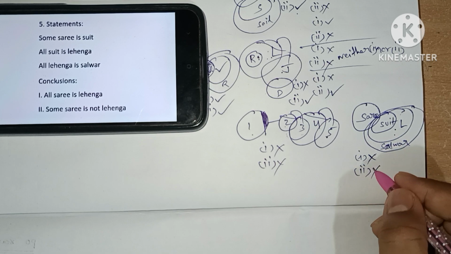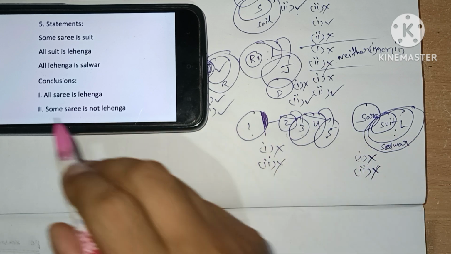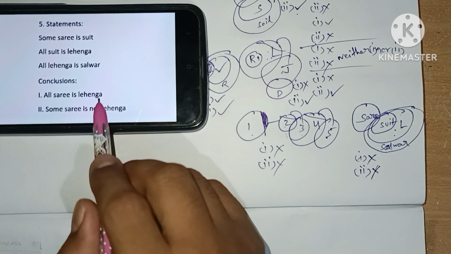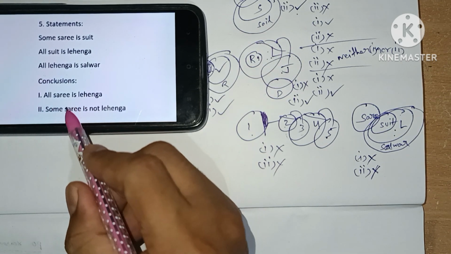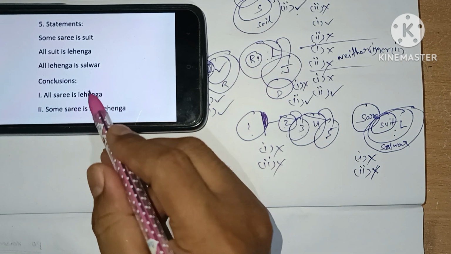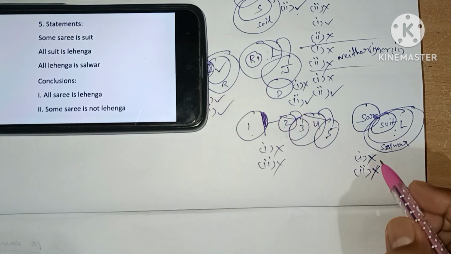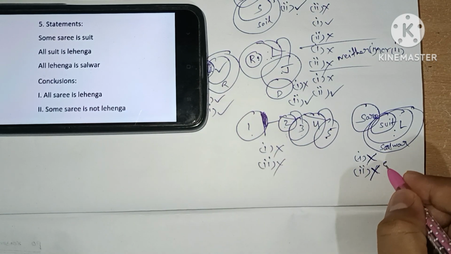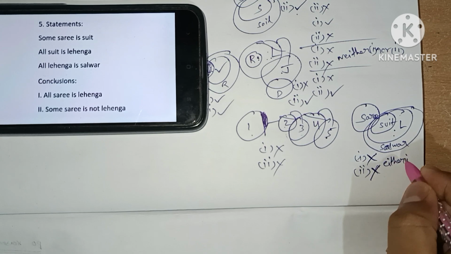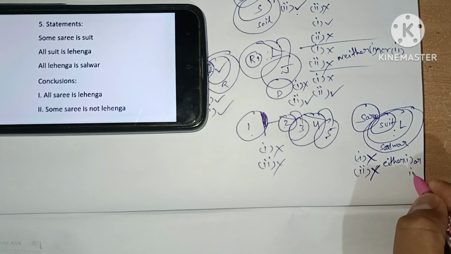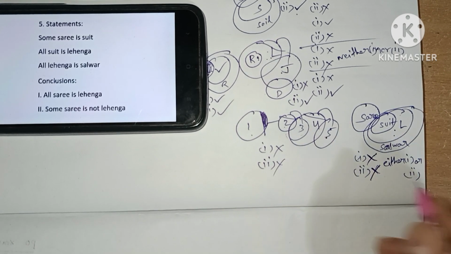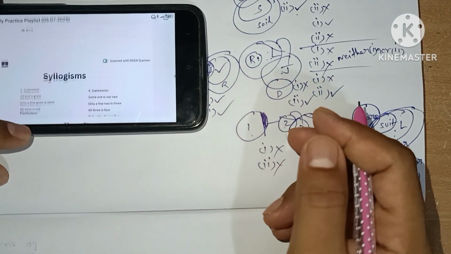Here we get a false, but here we see sarees and lehenga. This is positive statement and this is negative statement, and suffixes are same and prefixes are same. So here the conclusions both are individually false. Now the answer for this question will be either 1 or 2. By this we have completed syllogisms also.